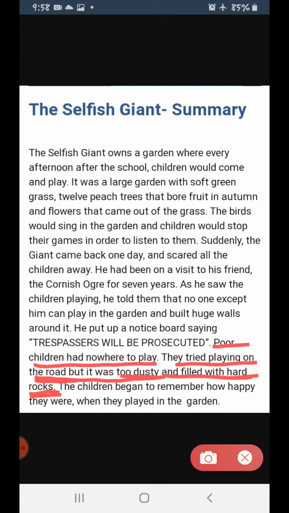So, the children began to remember how happy they were when they played in the garden. They were remembering their old days, how happy they were when they were using the giant's garden. Clear to everyone? Okay, next.